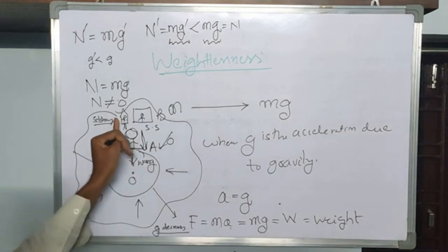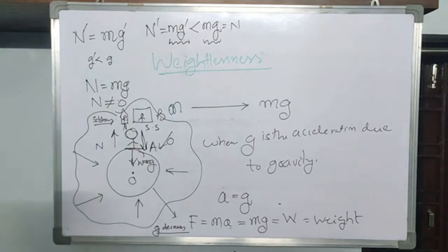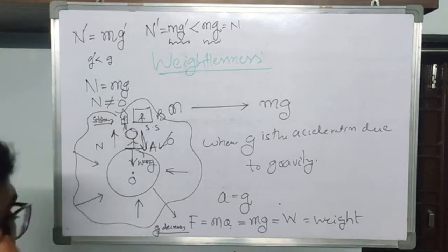Here also the person is feeling his own weight. But what happened from position A to position B? At position A the person is stationary, and at position B also the person is stationary. But what is changing from A to B? The person is the same, his mass is the same, but we are just changing his position. Due to this position, g is changing.